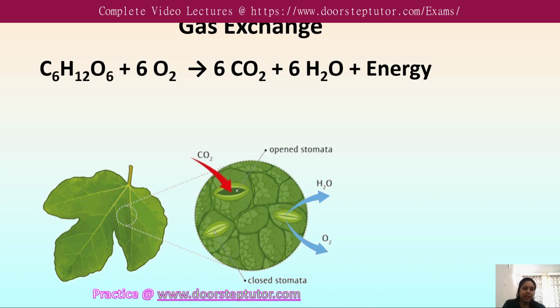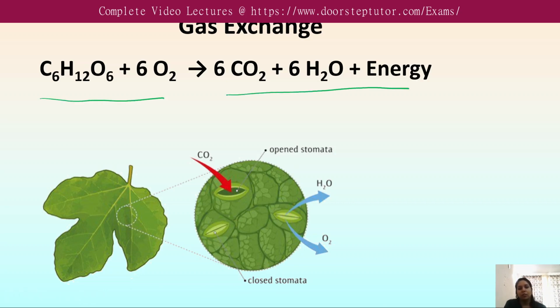This reaction is just the opposite of photosynthesis, where carbon dioxide, hydrogen and energy are converted into C6H12O6.